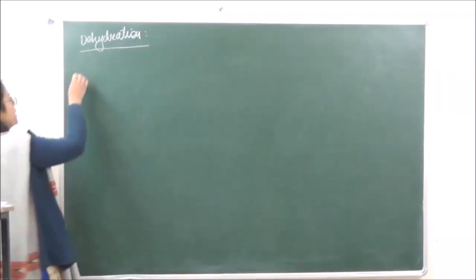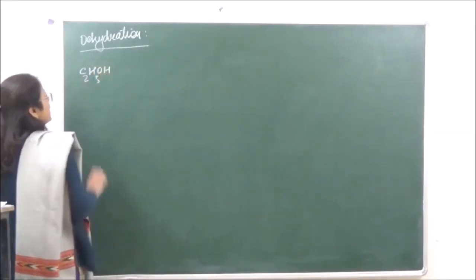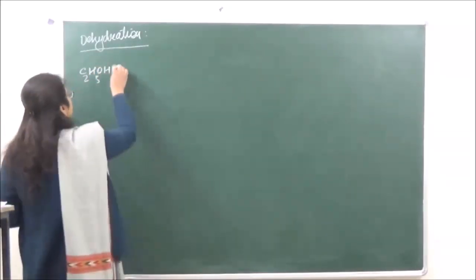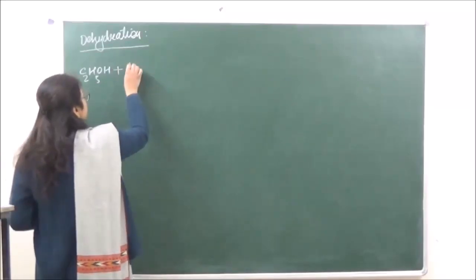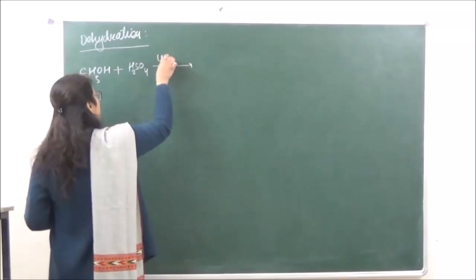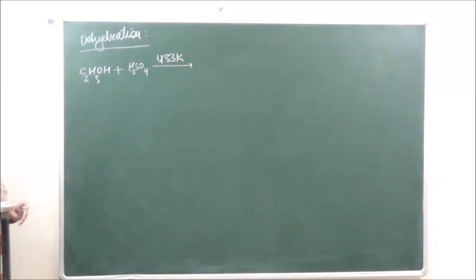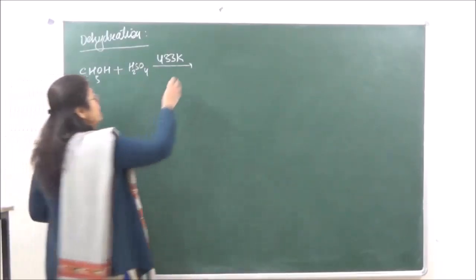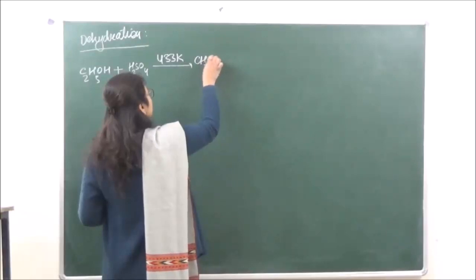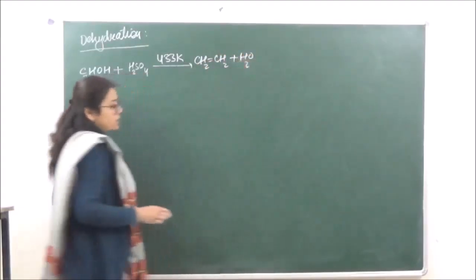Now whenever we are taking C2H5OH and we are reacting this with concentrated H2SO4 at a temperature of 433 Kelvin, this is going to abstract a water molecule from alcohol to yield alkenes. So we have over here CH2 double bond CH2 plus water.